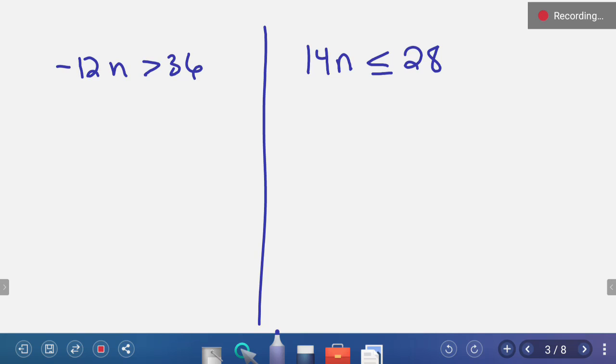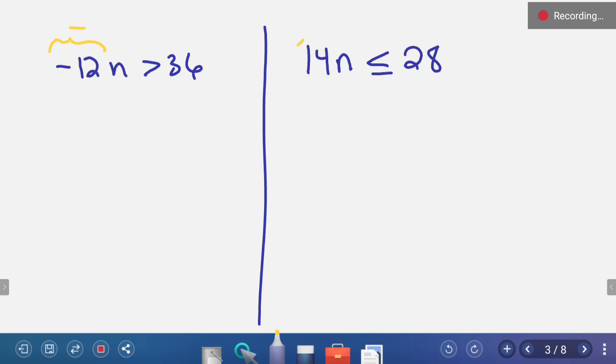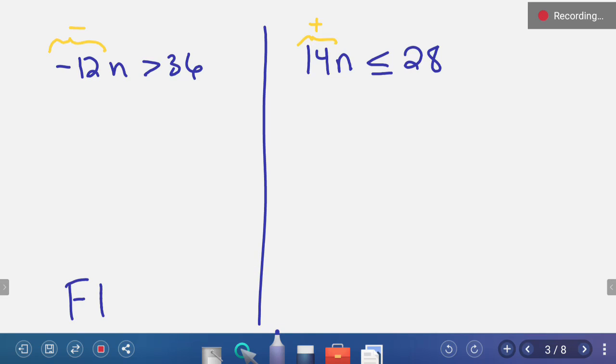If we ask ourselves that question, we want to pay attention to the coefficients. The coefficient here is negative. The coefficient here is positive. We only flip the inequality symbol if we have to eliminate a coefficient that is negative. So this one's going to get the flip on the right-hand side. Don't flip over here.